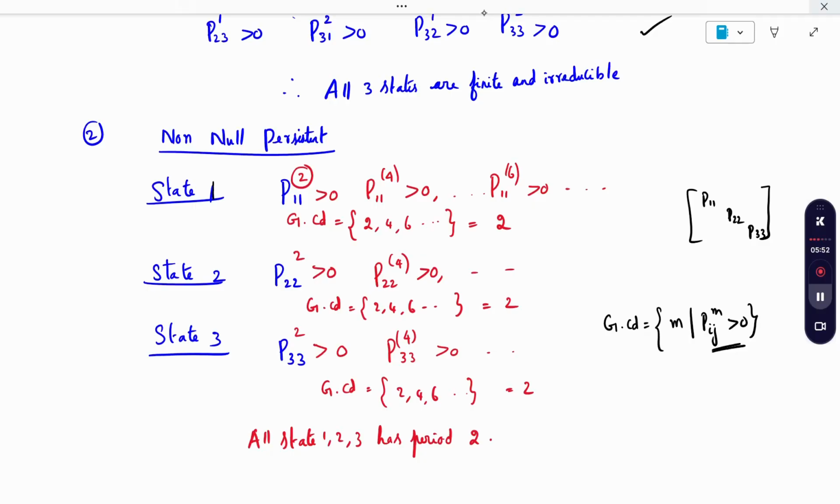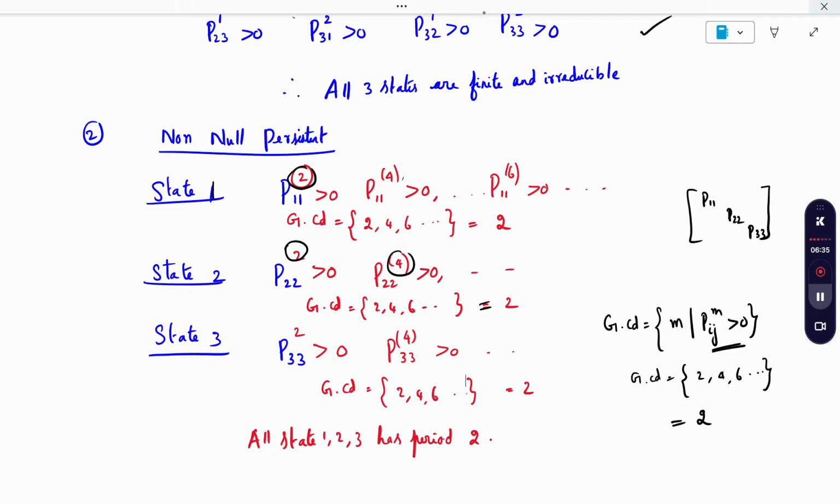So the powers where I get greater than 0 are power 2, power 4, power 6. So GCD of 2, 4, 6 I have to calculate. GCD is nothing but 2, I am getting. Same way for state 2, the powers are the same, power 2, power 4, power 6, etc., so GCD is the same 2. Same way for state 3, GCD is 2, 4, 6, so GCD is 2. All the states 1, 2, 3 have period 2.